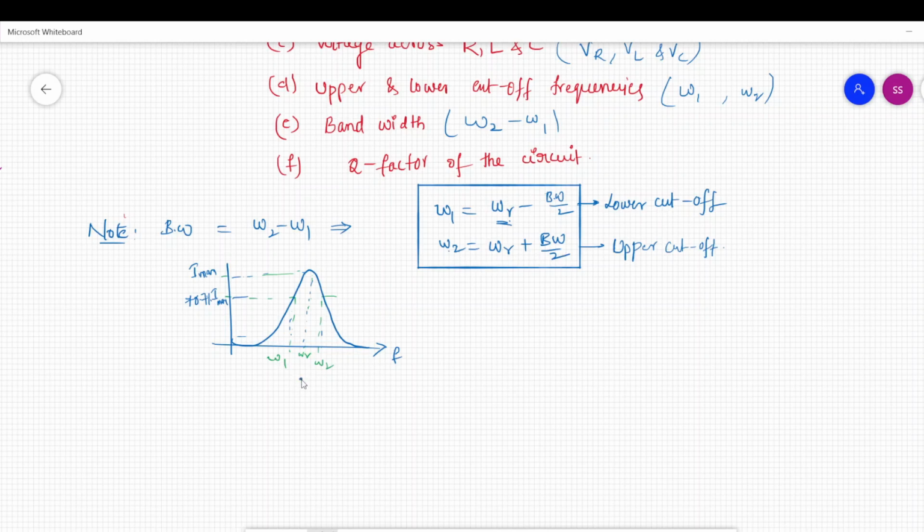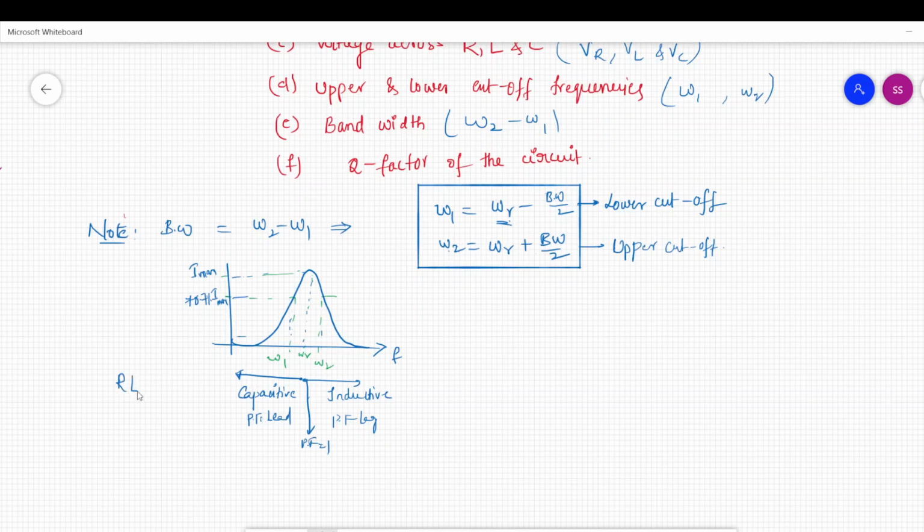To the left of the resonance frequency, the nature of the circuit is capacitive, that is the power factor is leading, and to the right it is inductive, the power factor is lagging, and at resonance the power factor is unity.